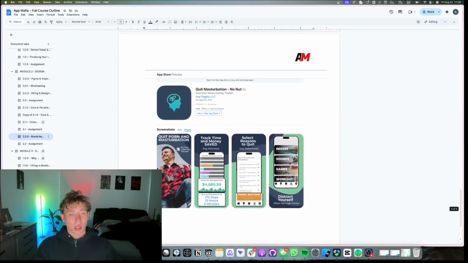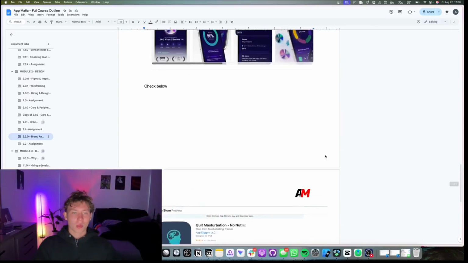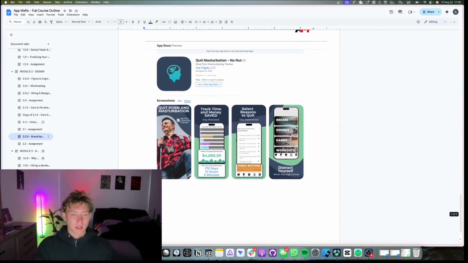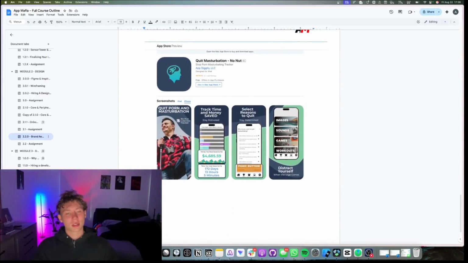Whereas here, I see an old guy, maybe in his mid 30s. This is quit porn and masturbation. That language itself is a bit vulgar and it's just a bit cringe. Whereas with us, we just make it simple. Just quit porn now. Just quit porn for life. Instead of quit porn and masturbate. Come on, bro. No one really appeals to that.